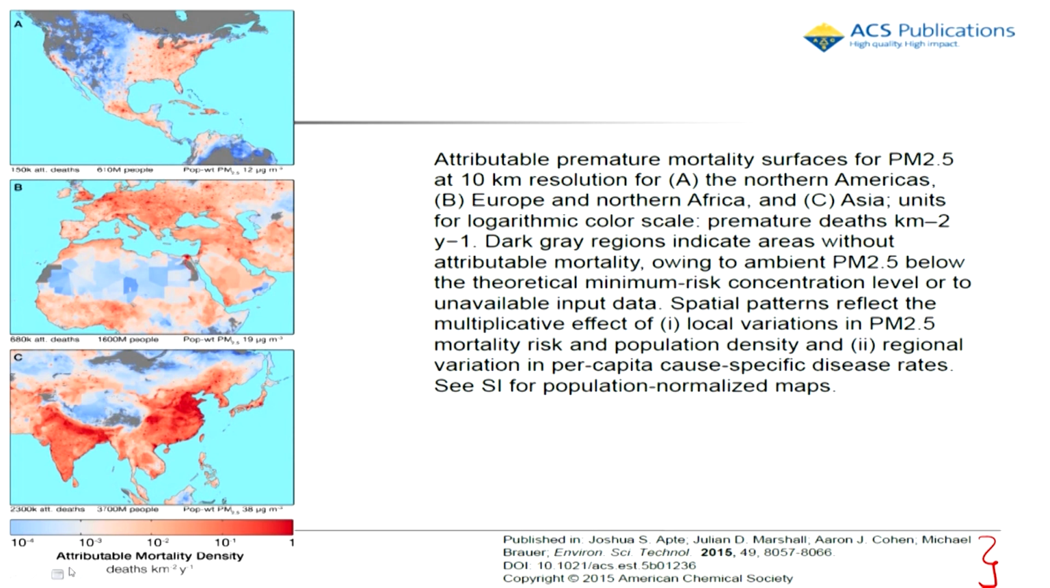What do we have here? Attributable mortality density, or the deaths per area per year, let us see. And what do we have here in North America, Europe and Northern Africa, and then obviously Asia? Dark gray regions indicate areas without attributable mortality. We are talking about particulate matter 2.5 at 10 kilometer resolution, and we are concerned with premature mortality due to PM 2.5.